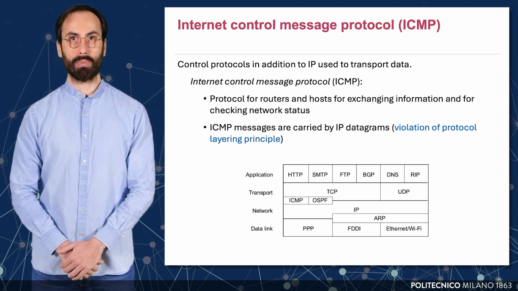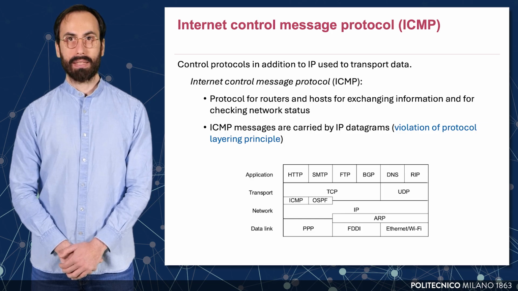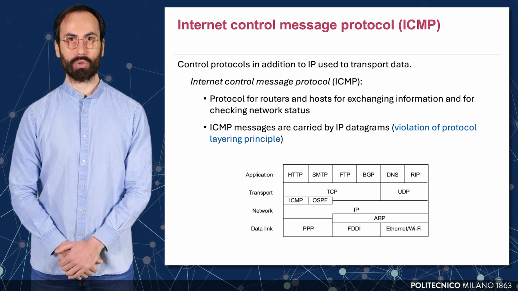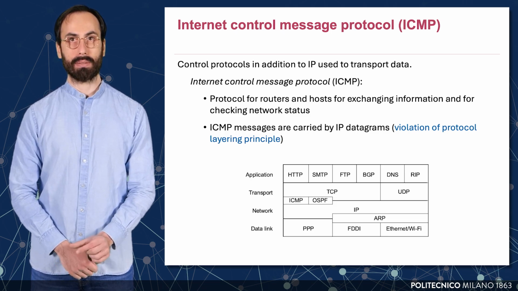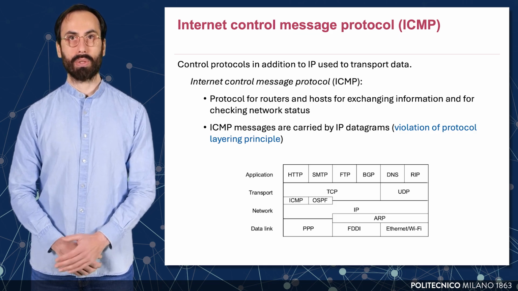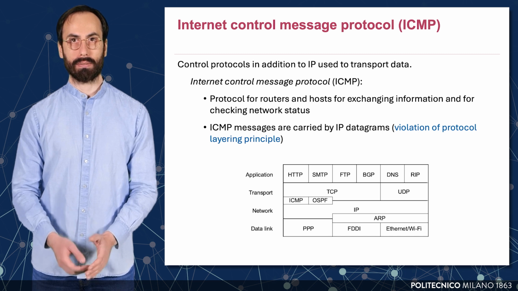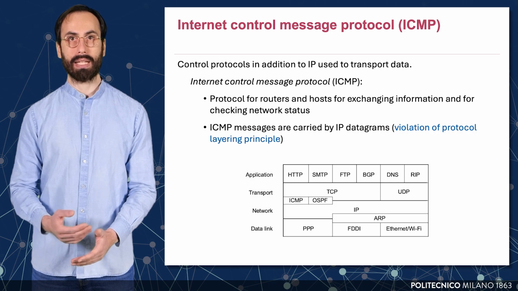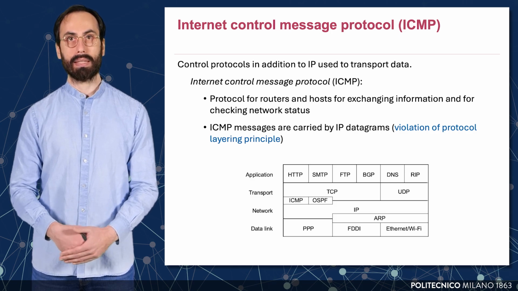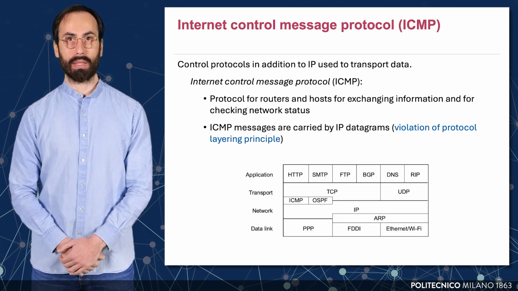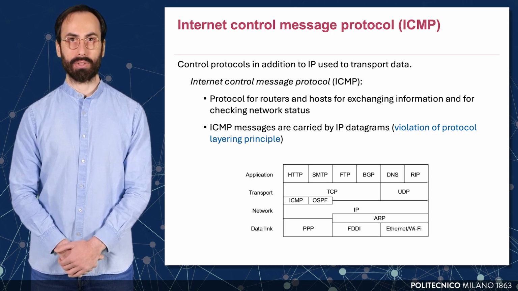The Internet Control Message Protocol, or ICMP, is a vital part of the IP suite. It's not used to carry user data, but instead acts as a control protocol, helping routers and hosts exchange diagnostic and error information. ICMP is used for functions like reporting errors, checking if a host is reachable, or signaling that a router is overloaded. Interestingly, although ICMP operates at the network layer, it's actually carried inside IP datagrams. This creates a violation of the strict layering principle, because it means a network layer protocol depends on another network layer service to be transported.